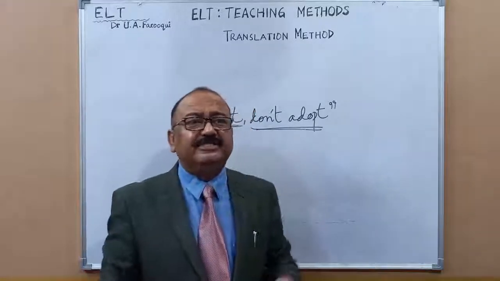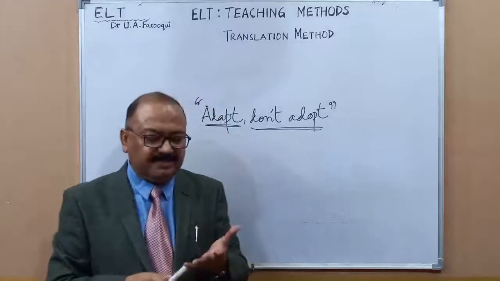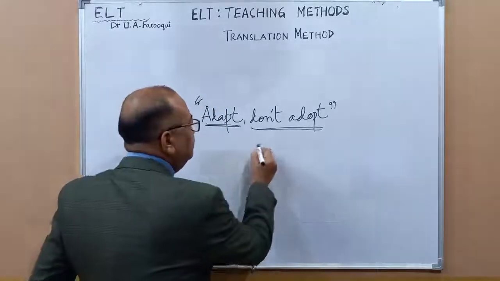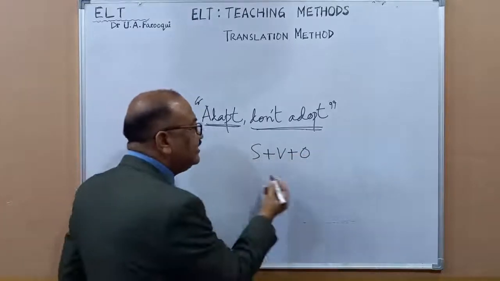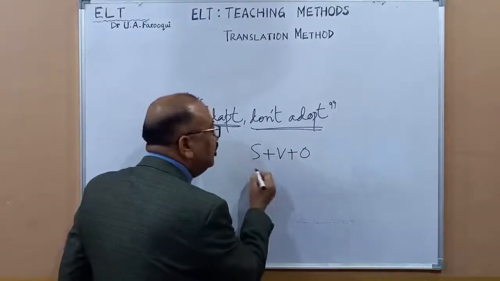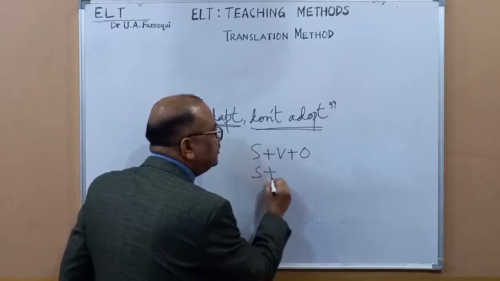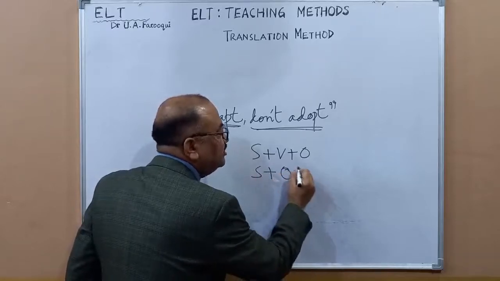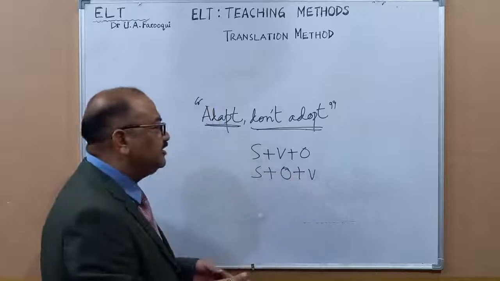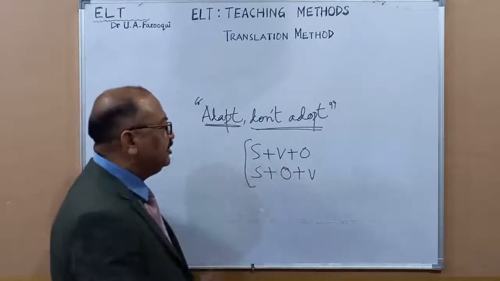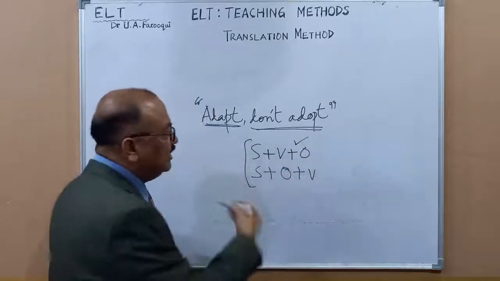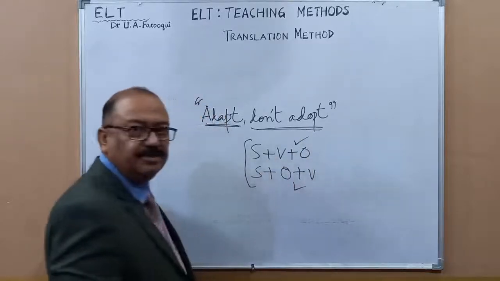So we may tell our students that in the English language we have S plus V plus O, whereas in Hindi or Urdu the structure is S plus O plus V. So they can compare and know that if we are writing in English we have to follow this structure, whereas in our mother tongue that structure is followed.